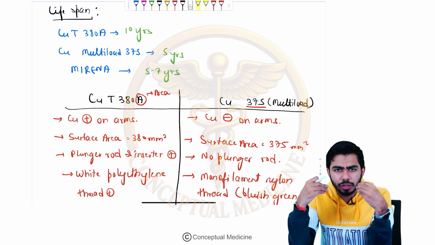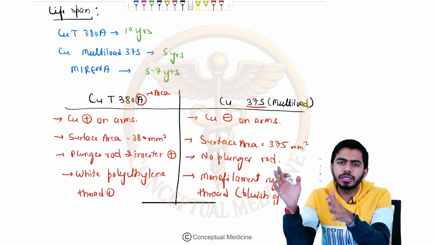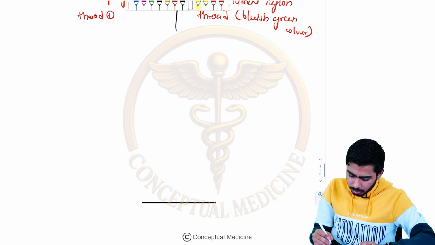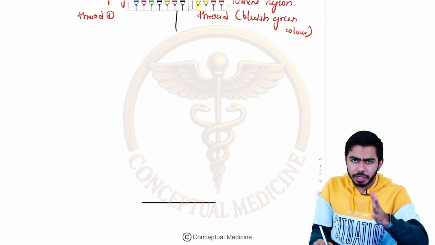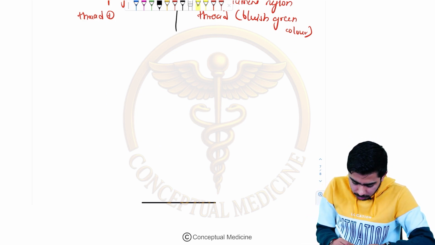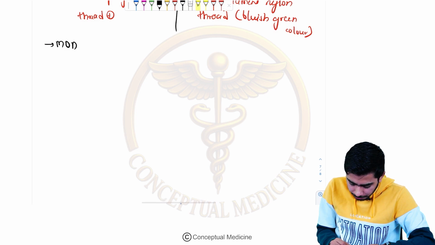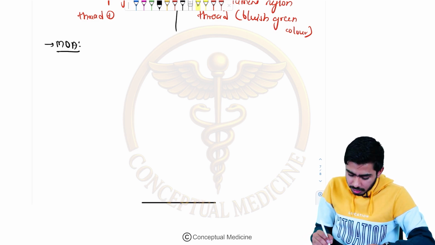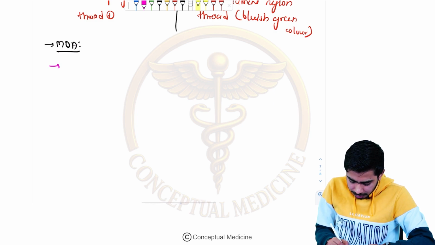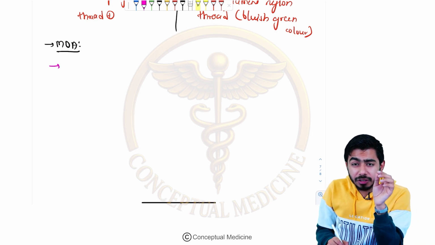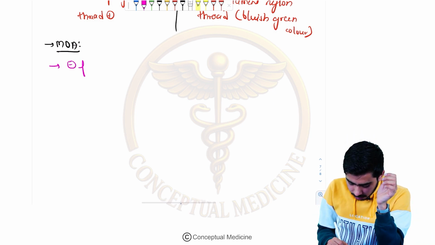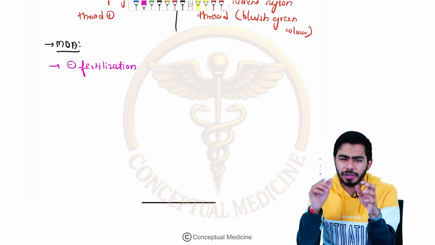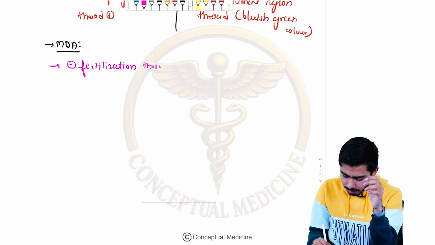Now how are they actually working to prevent pregnancy in the patients? So let me talk about the mechanism of action as far as intrauterine contraceptive devices are concerned. What is the mechanism of action for the intrauterine devices? It is inhibiting fertilization through some kind of biochemical changes in the cervical mucus.